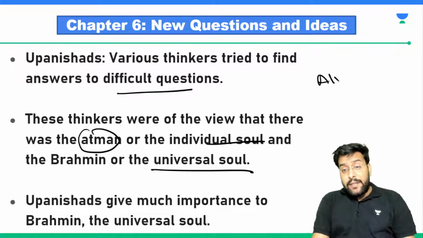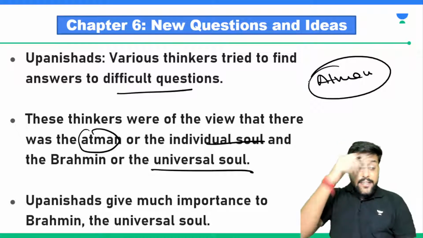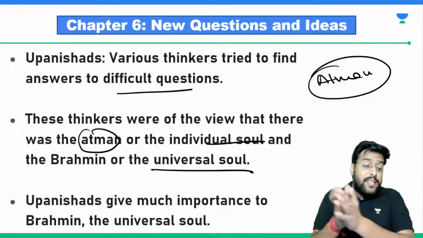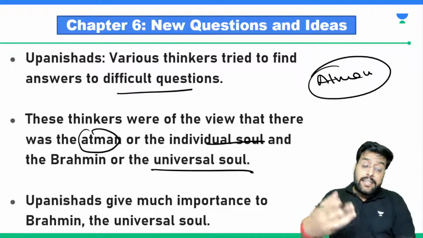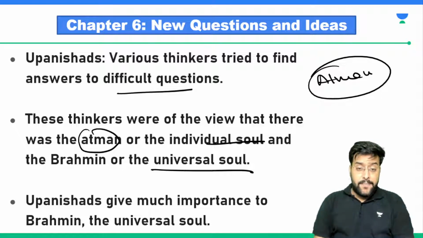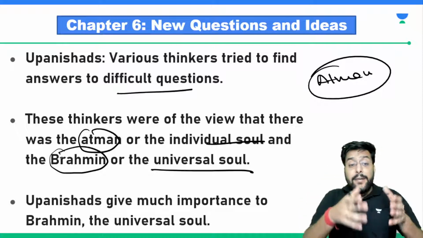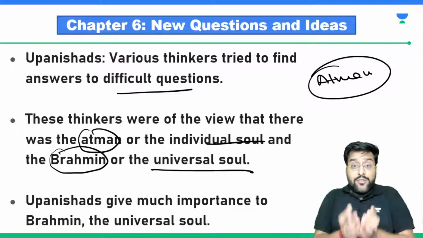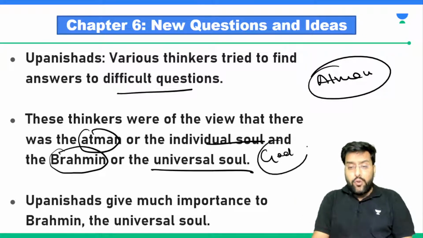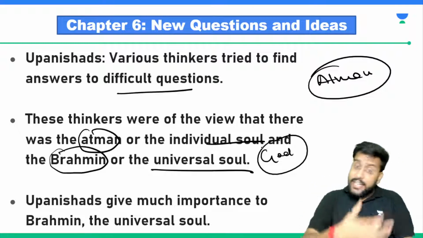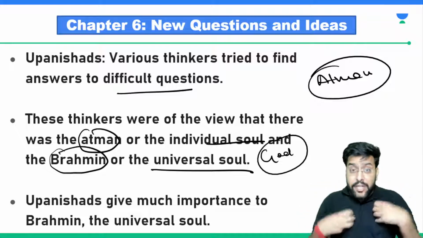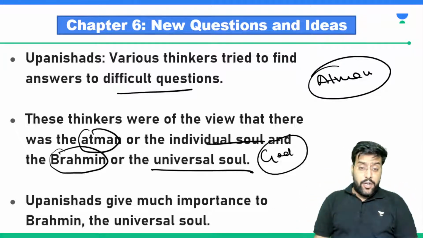So it was Atman. Atman was the individual soul. Every individual had a soul inside him. Even when the body of the individual stops working, that Atma or Atman will continue to stay. Then they talked about a universal soul and named it Brahman. So the entire universe had one soul, which we later called God. Today also we believe that there is one supreme power that is controlling the entire universe. So they talked about individual souls and a universal soul. Individual souls were human and the universal soul was God.